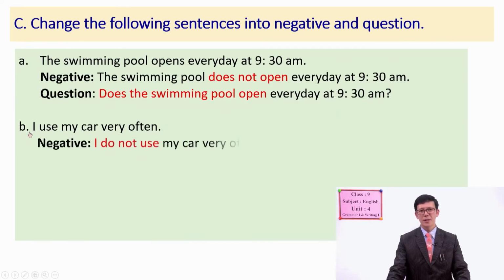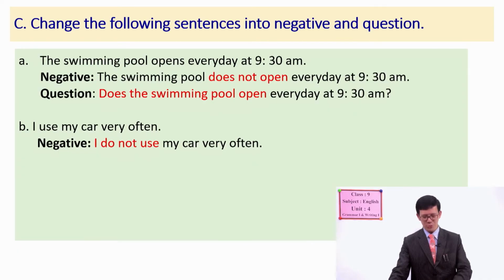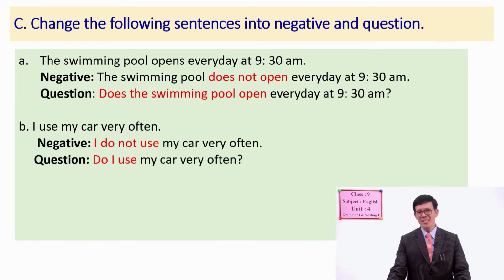Good. The negative one is, yes, this is use, verb 1, so I do not use my car very often. What about the question? You have to now make the question. You've already practiced this one. So let's see. Yes, do comes first, okay? So, do I use my car very often? Is the question of this number B.